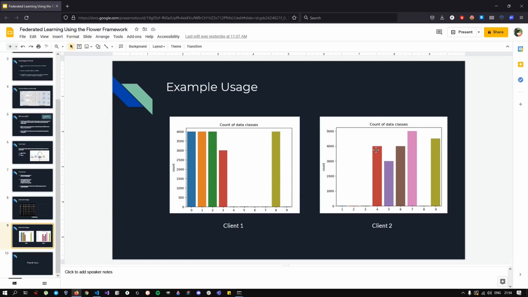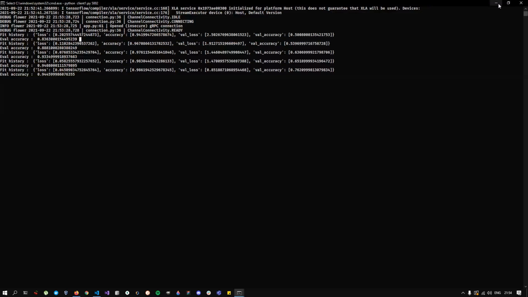Like 5 of them have been very well represented, while the rest 5 are not so well represented. So what happens is, when we test it on the global data, only the ones which have been trained well, which have been fed in with a lot of data, only those classes are predicted properly, while the other ones don't.